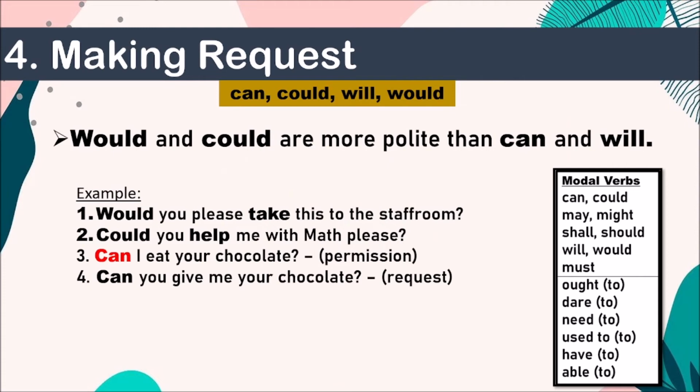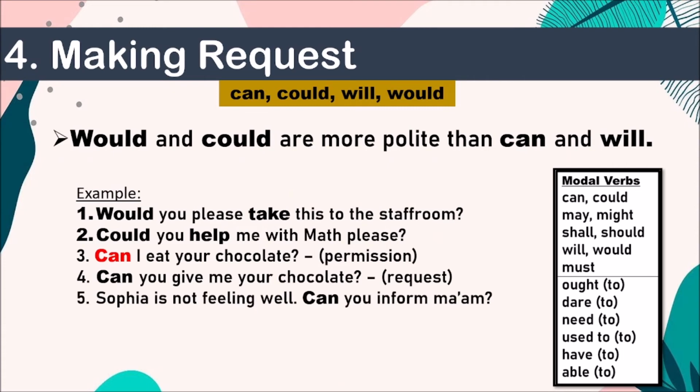Again I'm telling, in permission, if I want to do something, I need permission. Request means you do something. I'm asking you to do something. Clear? So let's try to understand one more sentence. Sophia is not feeling well. Can you inform ma'am? You do the work of informing ma'am. Can you do that? Understood? So that is where I ask for a request, making a request.